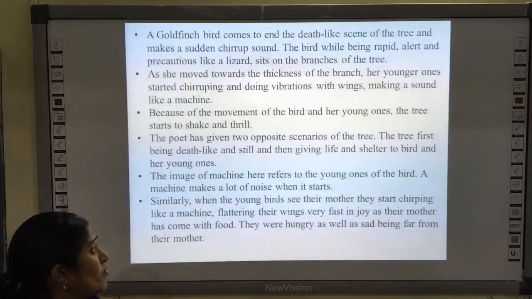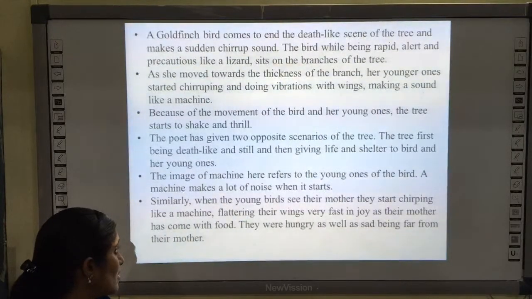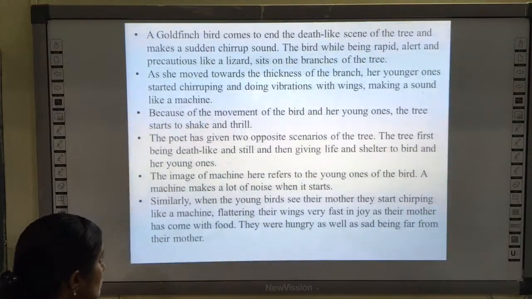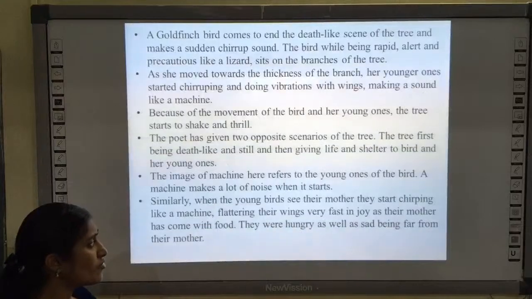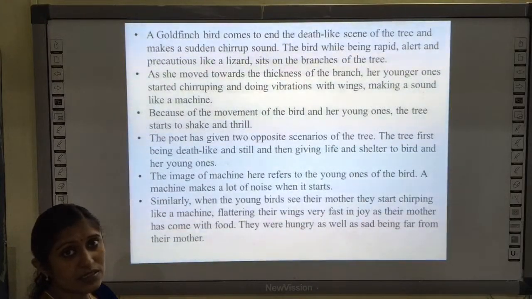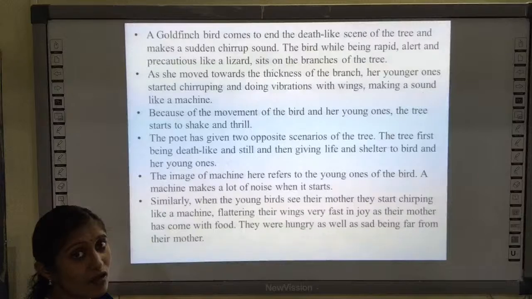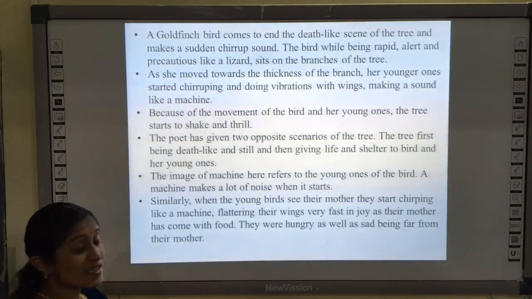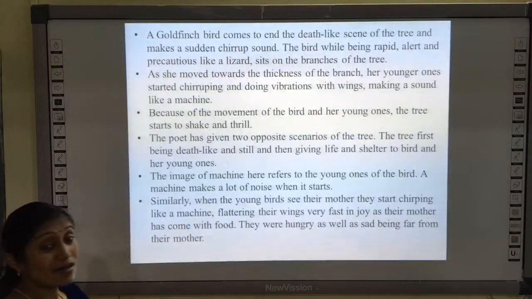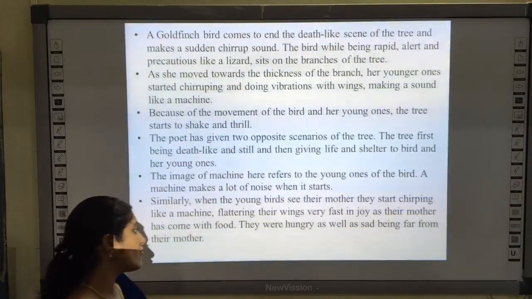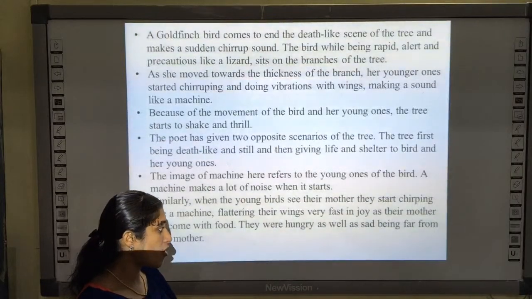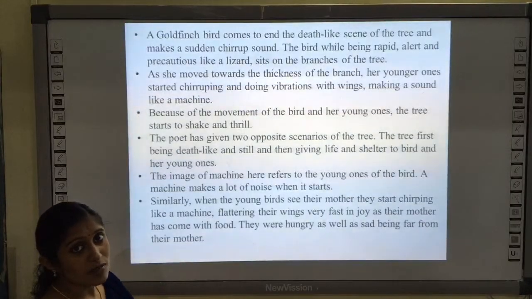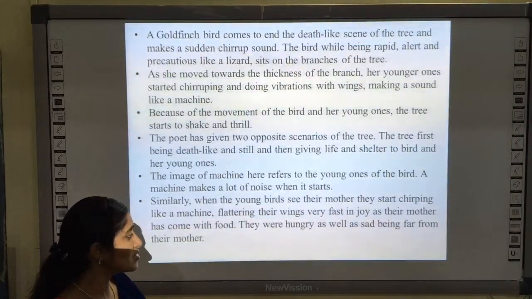The image of a machine here refers to the young ones of the bird. A machine makes a lot of noise when it starts, isn't it? Similarly, when the young birds see their mother, they start chirping like a machine, fluttering their wings very fast in joy as their mother has come with food. So the mother has come with the food, and they are just making noise.